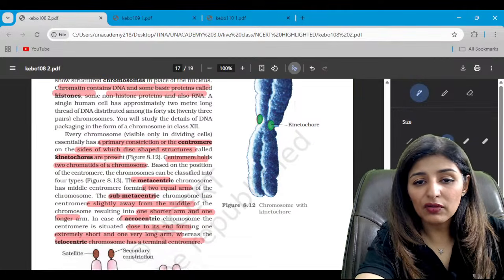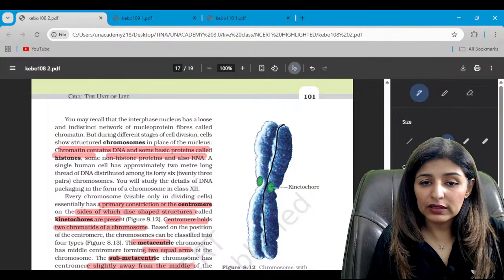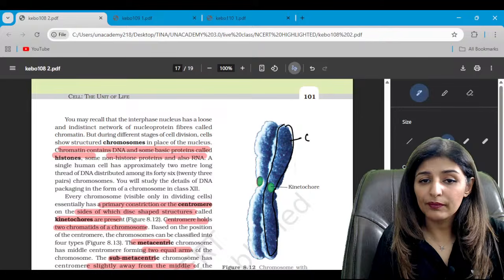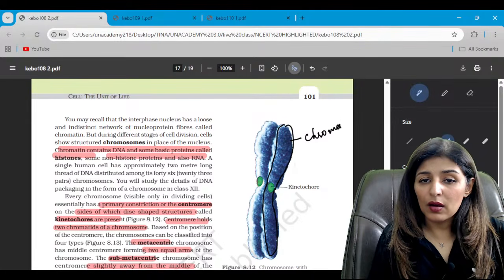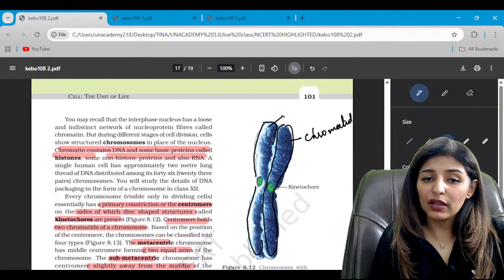See the structure of a chromosome. So this one area, this is one chromatid, right? While in this diagram, there are 2 chromatids shown here. This is the second one. So both of them together form the sister chromatids.